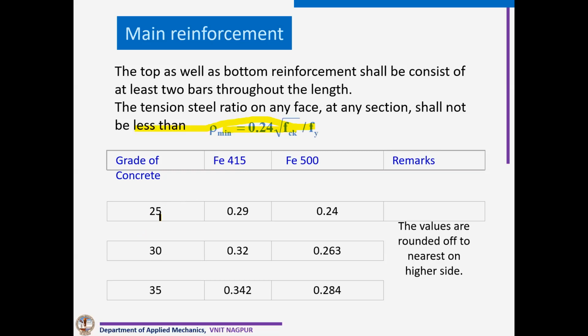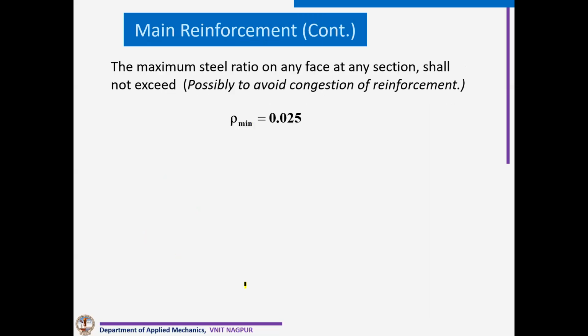So if we are using M25 grade concrete, our minimum steel should be 0.29% if it is Fe415 steel, and 0.24% if it is Fe500 steel. As we go up, our minimum steel also increases. Maximum steel at any point should be limited to 2.5%.